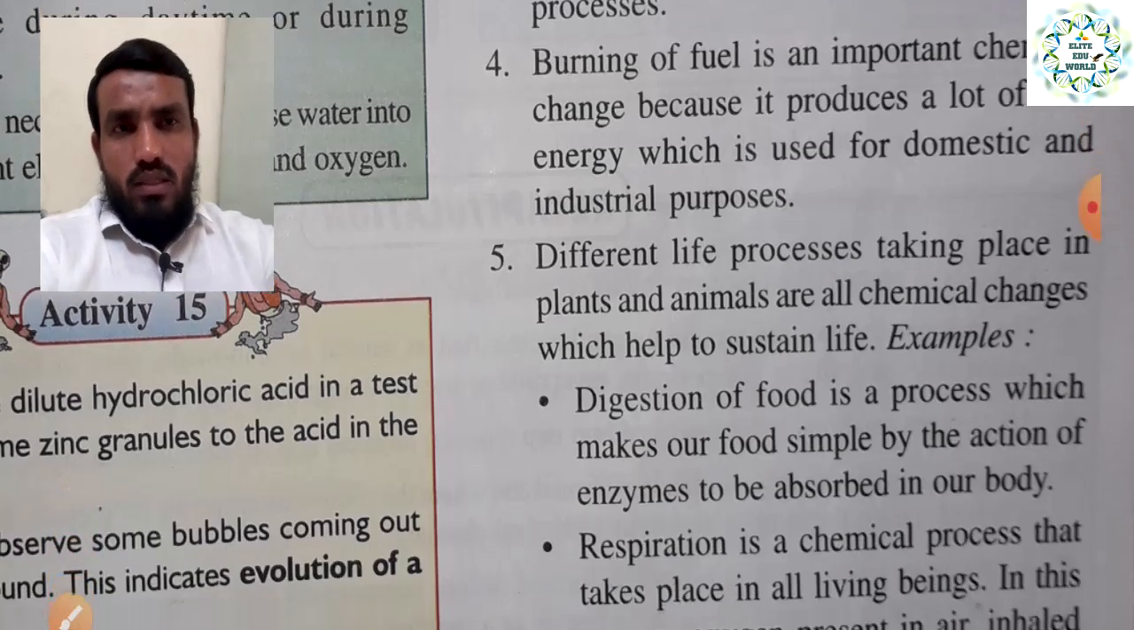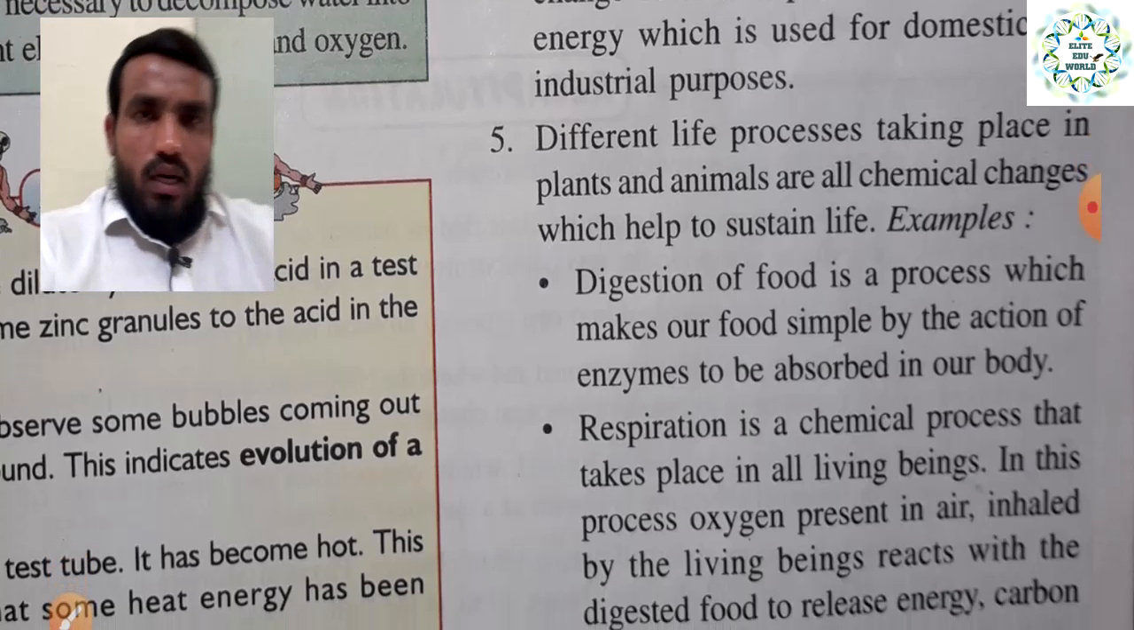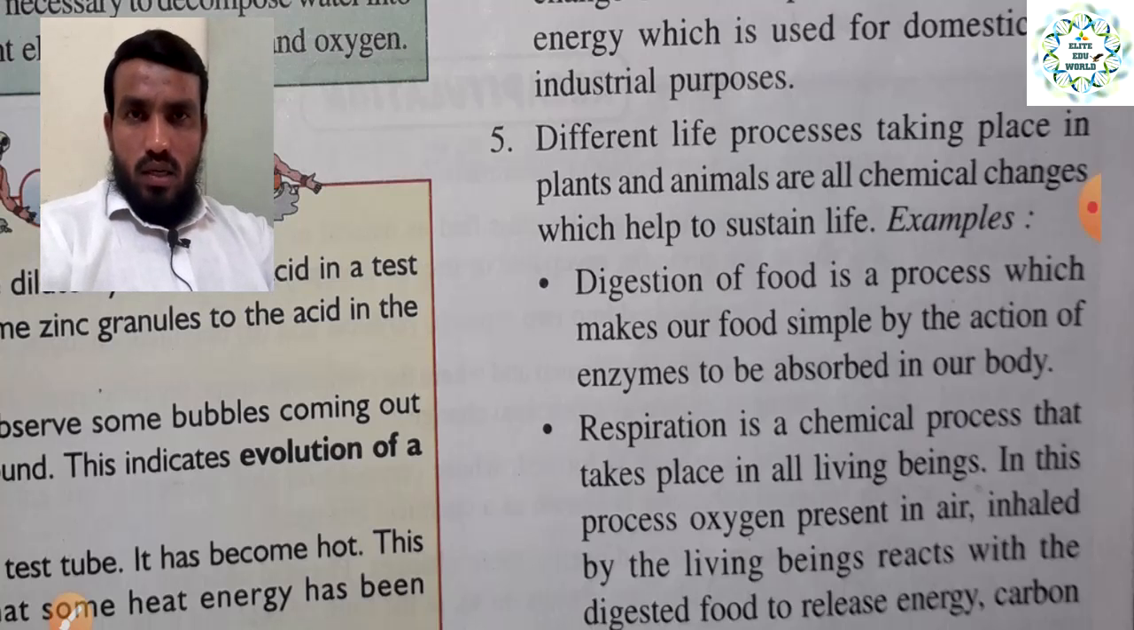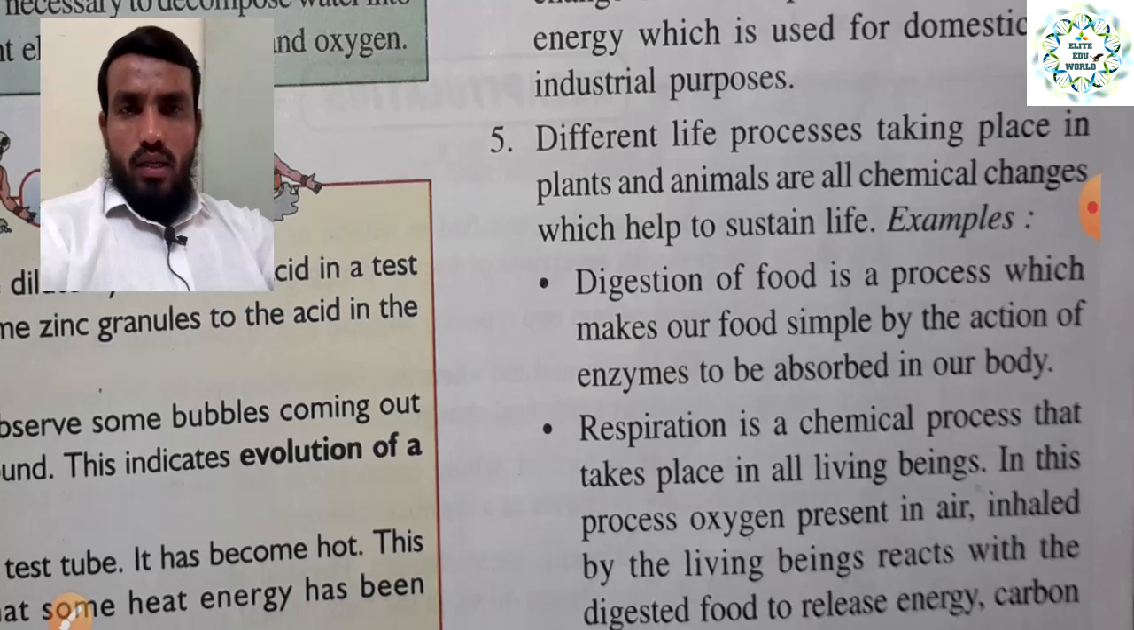Okay, next point, we will see the different life processes taking place in plants and animals are all chemical changes which help to sustain life. What is meant by life processes? The processes or systems which are running and happening in our body, which are very necessary to be alive for plant or animal both. In plants and animals, so many processes are called life processes. Without those processes, we cannot imagine life.